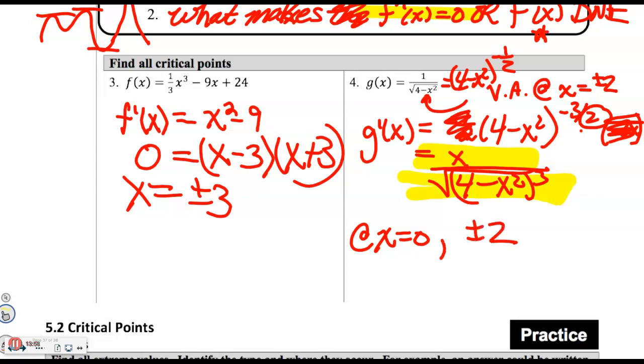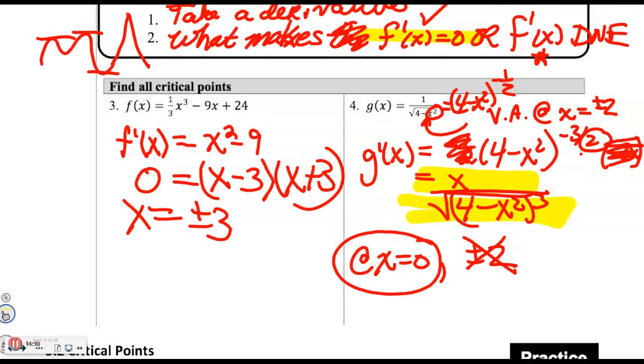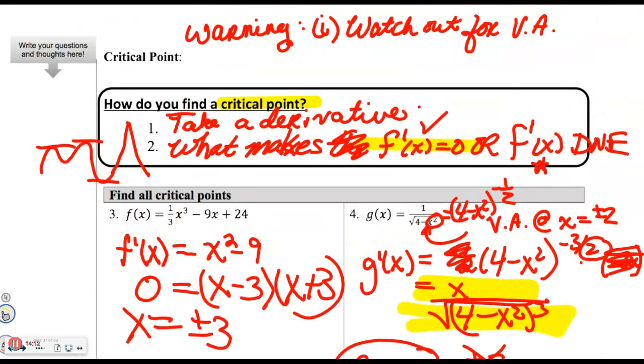But they can't be called critical values because they're not in the domain of the function. They're actually vertical asymptotes. So this one would just have 1 critical value at x equals 0. Its critical point would be at what I get. Let's change this to values so I don't have to plug that stuff back in.